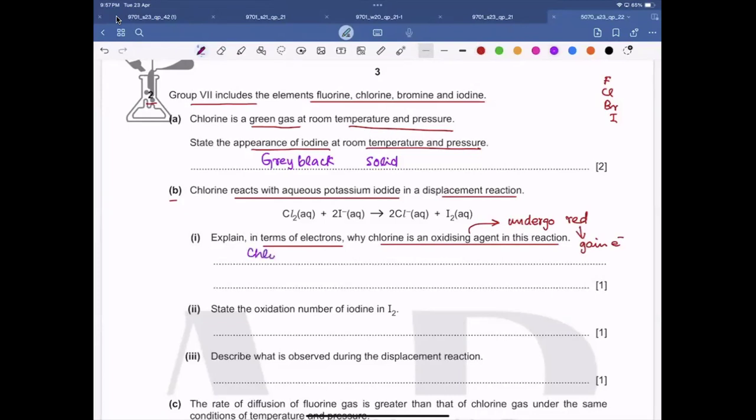So chlorine is an oxidizing agent as it gains electrons. Is this clear?